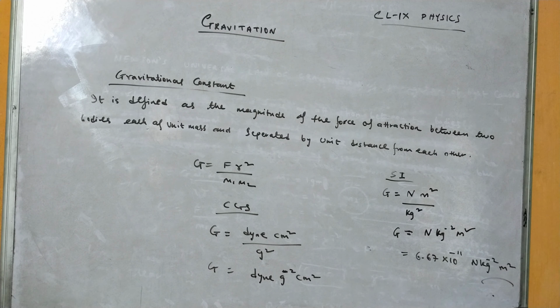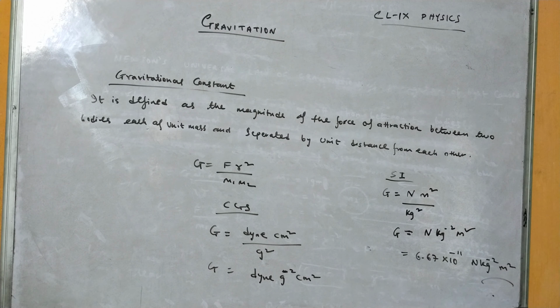So in the screen you can see I have noted down the properties of gravitational force. So what are the properties, what are the characteristics of gravitational force? That means how we can differentiate a gravitational force from other forces. Like, gravitational forces are forces of attraction. That means gravitational force is due to the masses. Masses are always positive, masses cannot be negative, right? And there is always an attractive force between the two masses in the universe. So gravitational force is said to be a force of attraction.